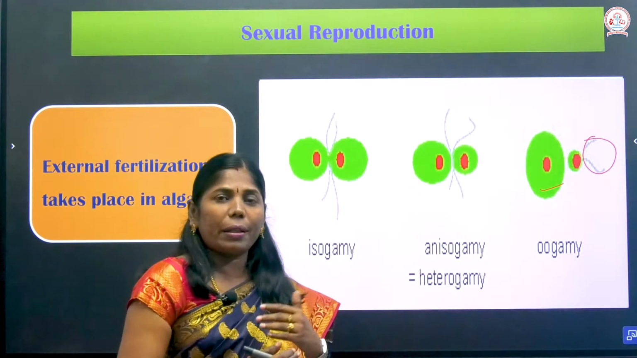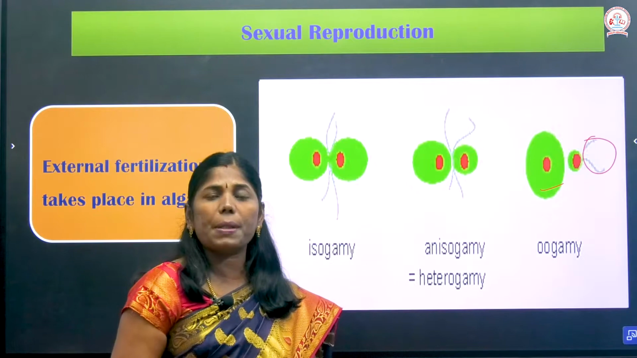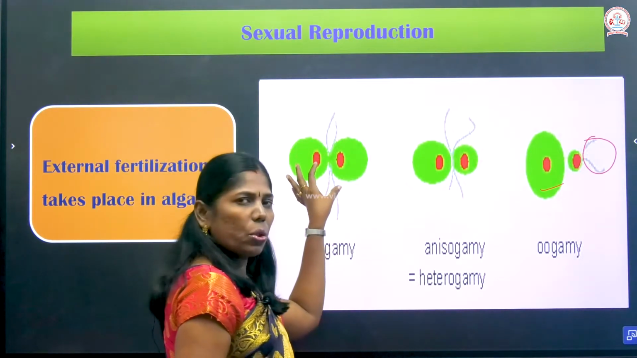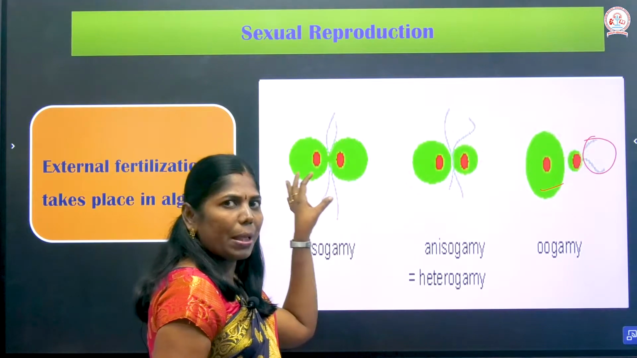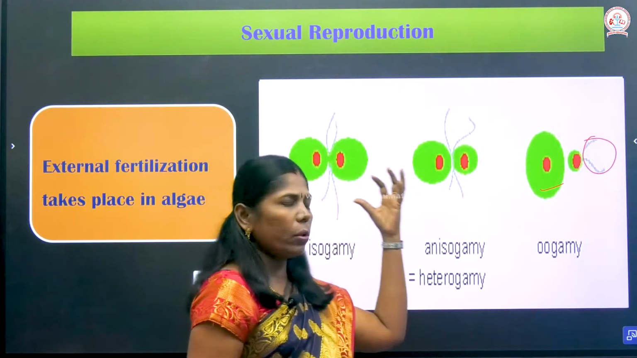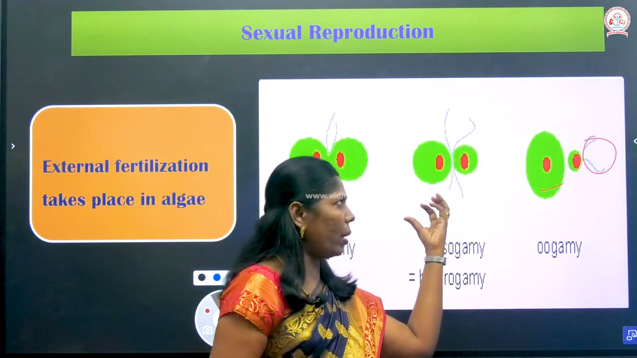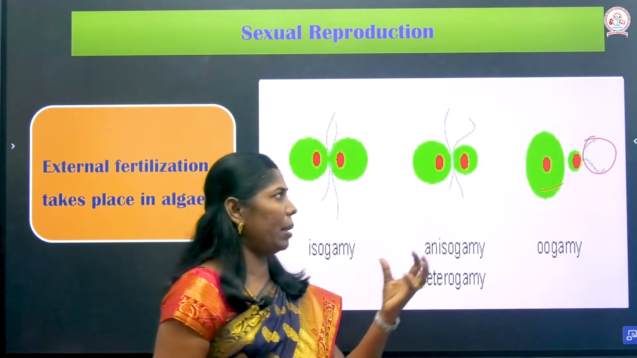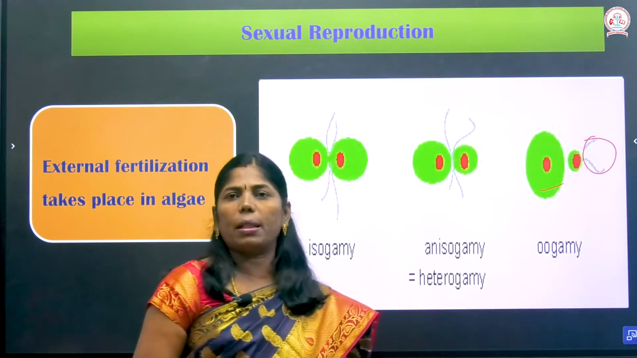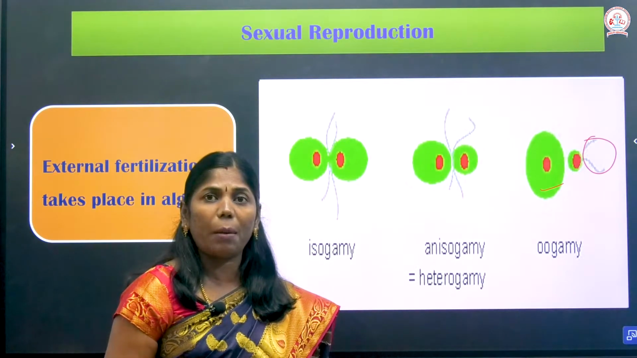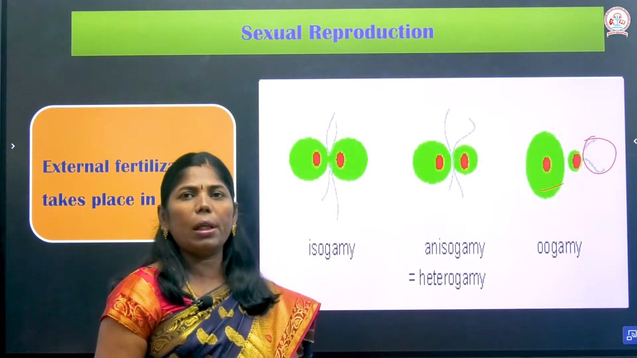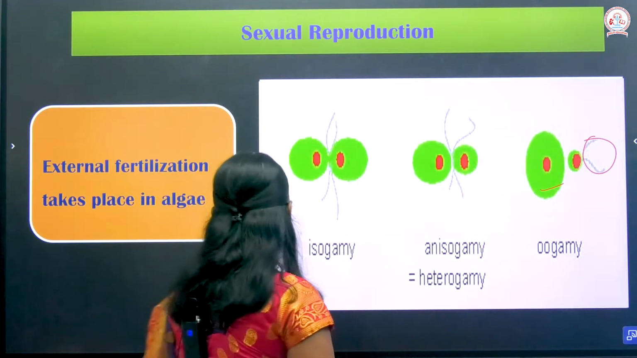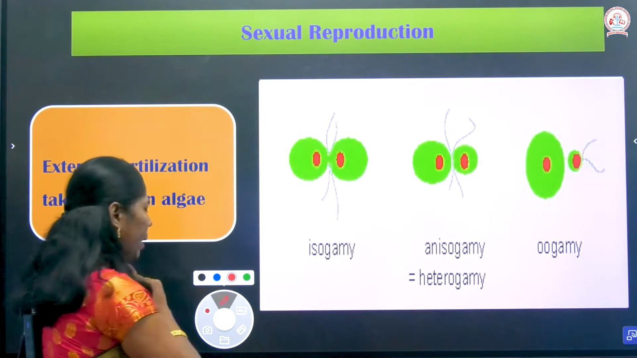So actually the gametic fusion is of 3 types in the bryophytes and algae. The gametes are fused to one another. In isogamy, similar gametes are fused to one another, in anisogamy, dissimilar gametes are fused to one another. And here, morphologically and physiologically dissimilar gametes are fused to one another. These are the 3 types of gametic fusion in algae and bryophytes. So this we can see in the algae particularly.